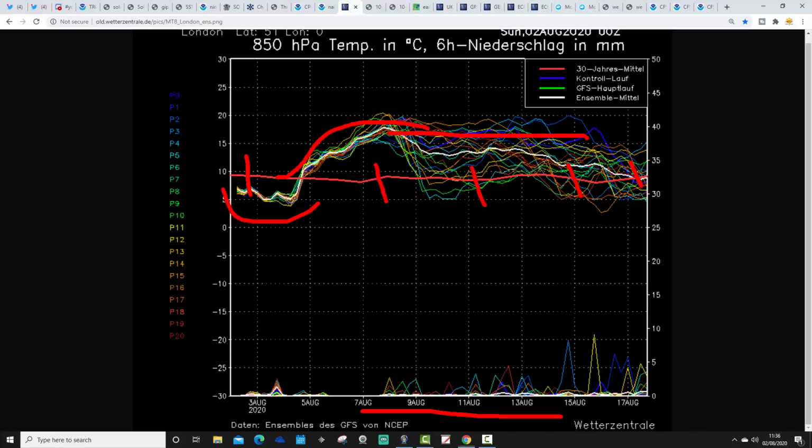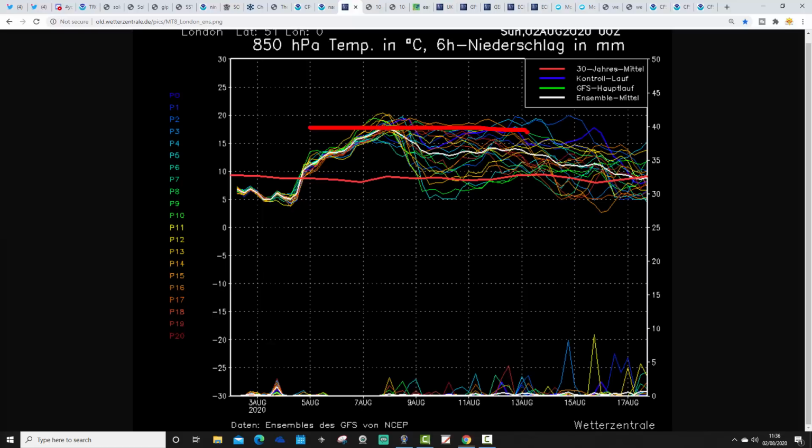I explained this in yesterday's video. So the rising temperature isn't as dramatic as the one we had on Friday, the heat spike. It's a much more gradual lift up in the temperature, but also it's not such a dramatic drop actually either. So this is probably not quite as extreme a hot spell as we had on Friday, but it is much more sustained by the look of it.